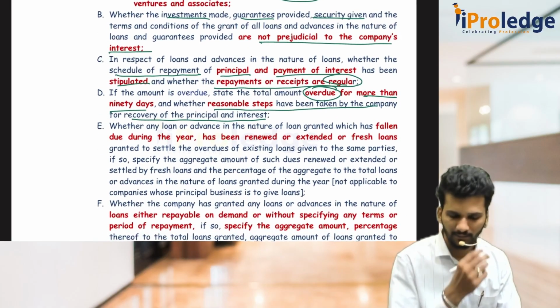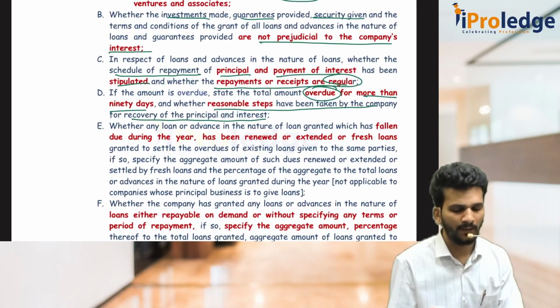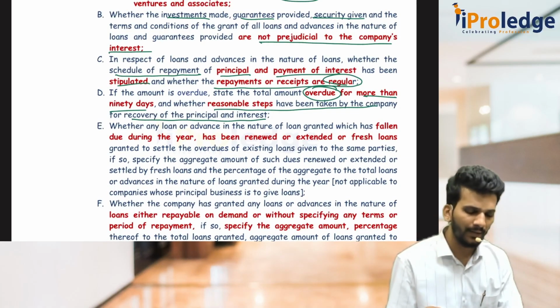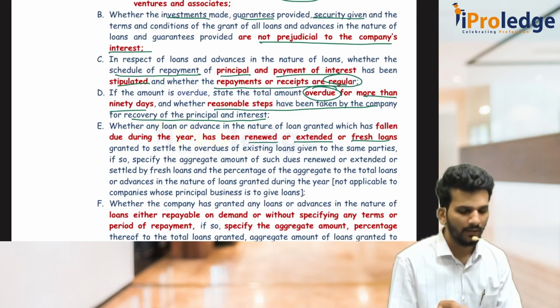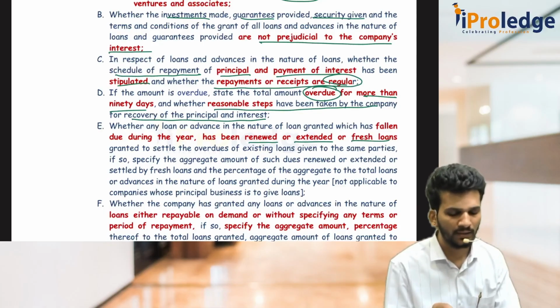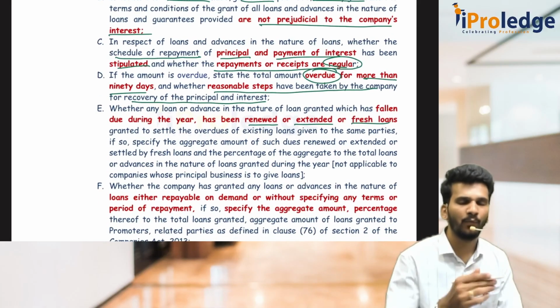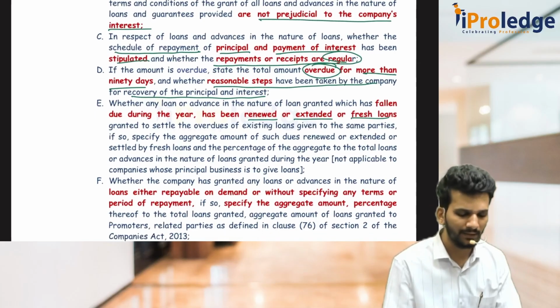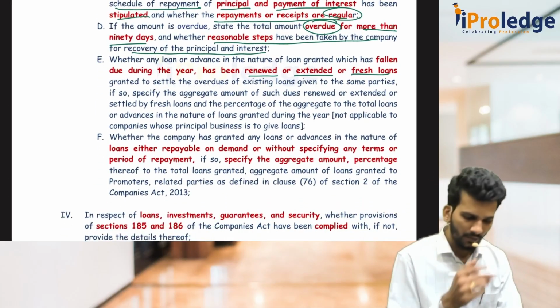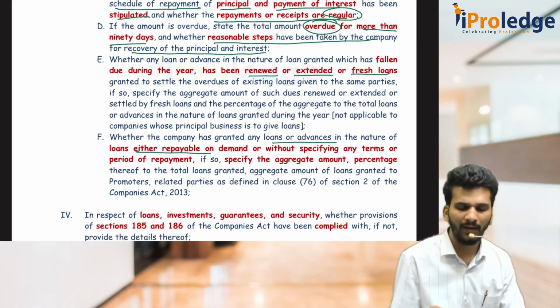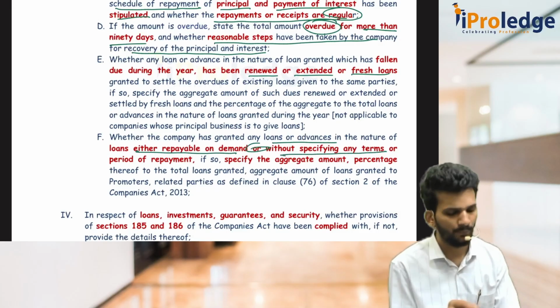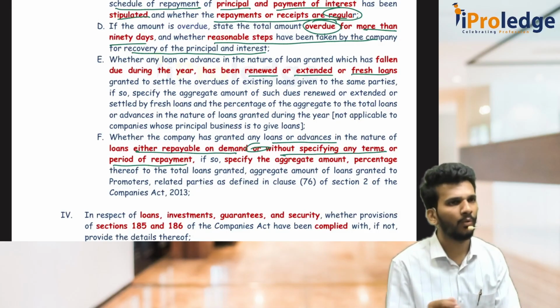Then this one is, whenever there are loans which are becoming due in the current year, has the company given any extra loan, or extended the existing period, or renewed the existing loans, or given fresh loans for the purpose of clearing the old loans? Then that also has to be given separately. And the last one is whether the company has given any loans and advances which are either payable on demand or without specifying any terms or period. That means payable on demand or no time period.